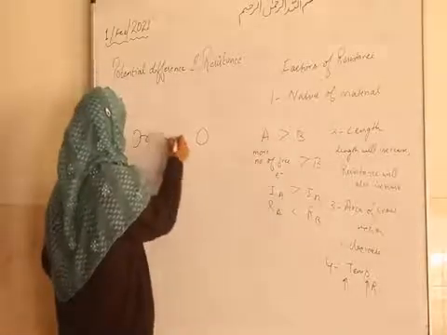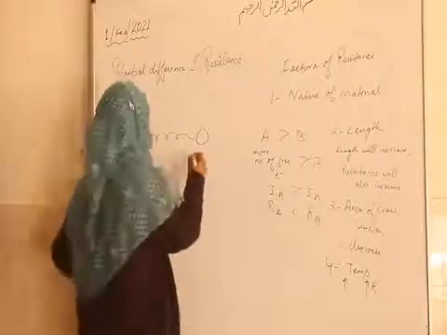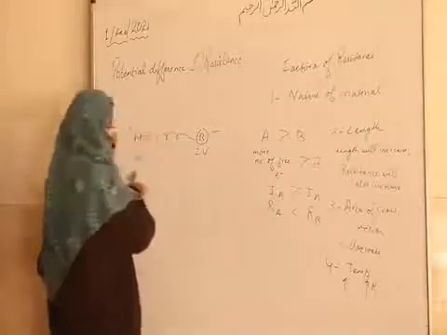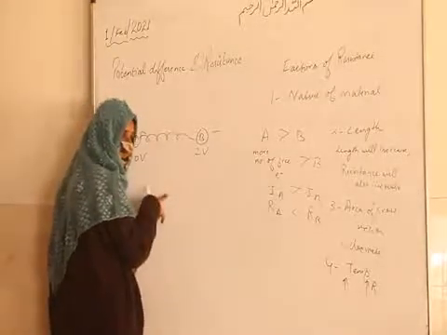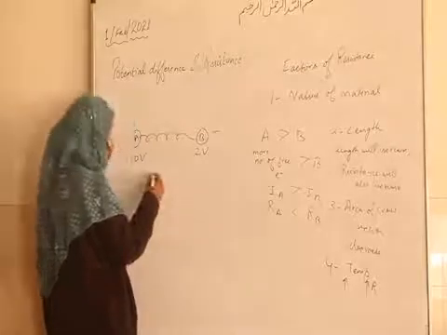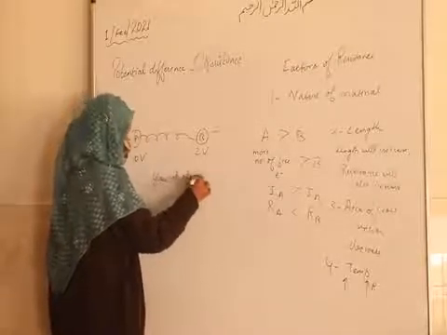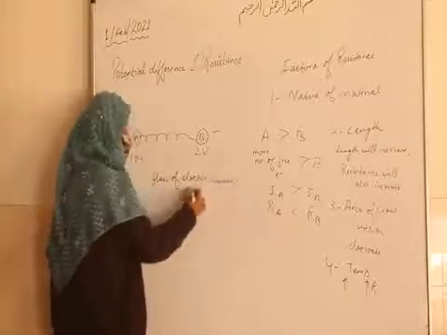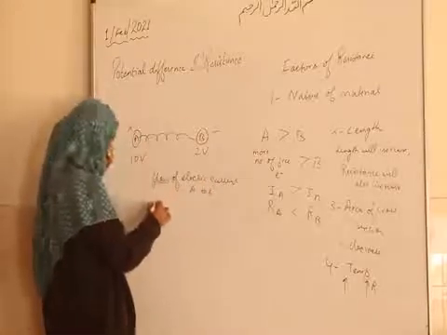One is at 10 volt, one is at 2 volt. So obviously the flow of electric current is from high potential to low potential. So the flow of electric current will be from A to B.